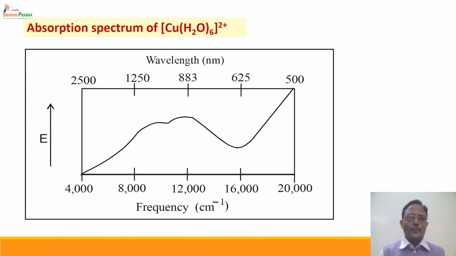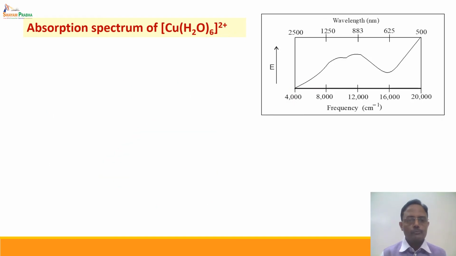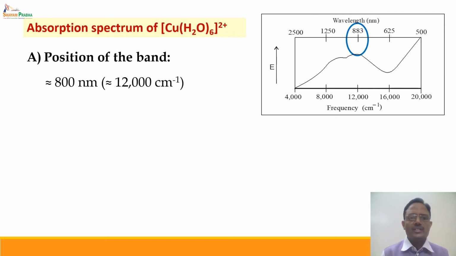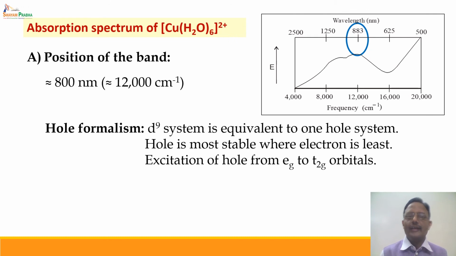The second important spectrum is the absorption spectrum of [Cu(H2O)6]2+. Now this is actually a d9 system. Again, if we observe the spectrum carefully, we can explain four important properties of this spectrum also. We'll discuss them one by one. Consider the position of the band. Now we can see that the lambda max is of the order of 800 nanometers, and it means that the amount of energy required is of the order of 12,000 centimeter inverse, and this corresponds to a d-d transition.